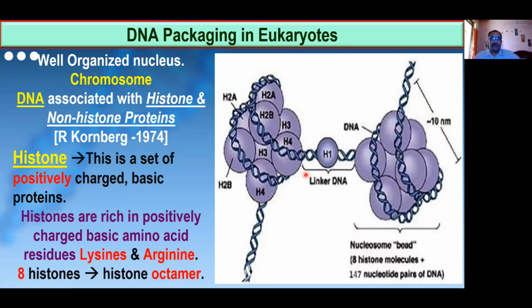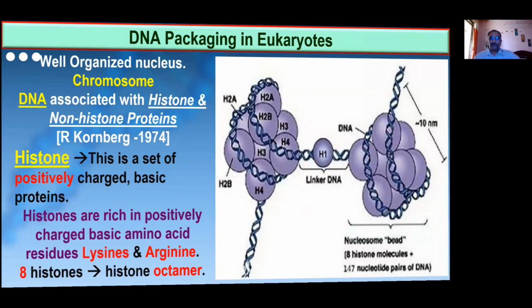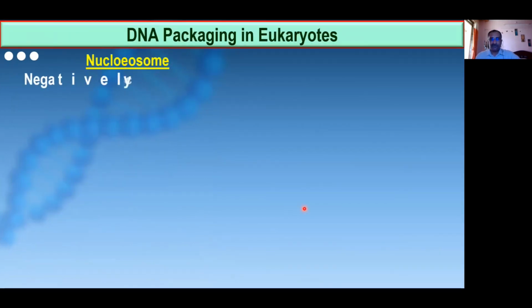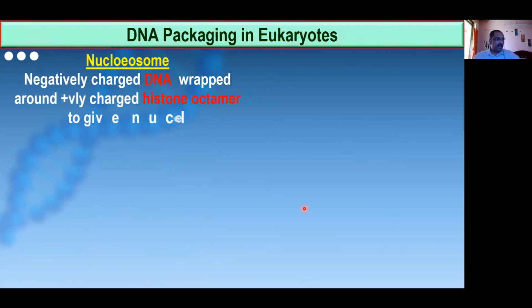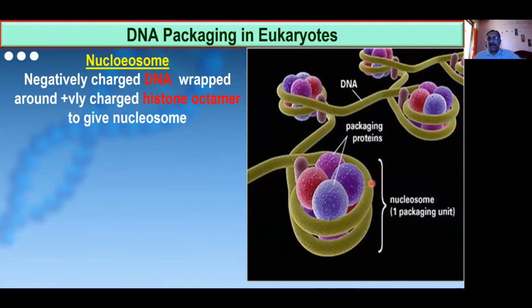Is this point clear to you? I didn't say what this unit is; we will see that in the next slide. Now go to the next slide. This is what we saw in the previous slide, now an enlarged portion. As I told you, this is the octamer, 8 units. The DNA is entering, encircling this octamer, and then going out towards the next octamer.